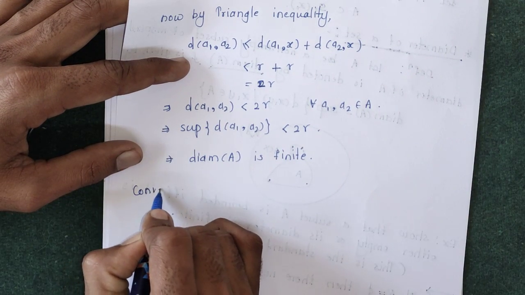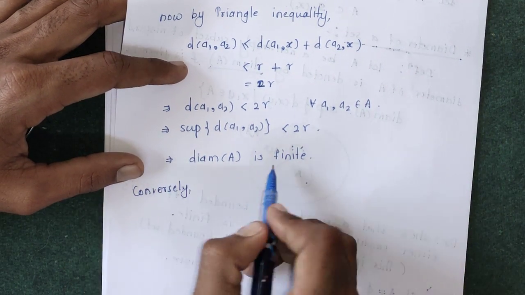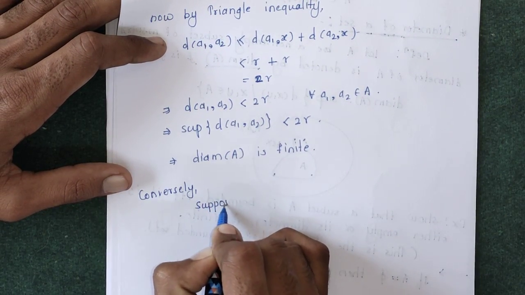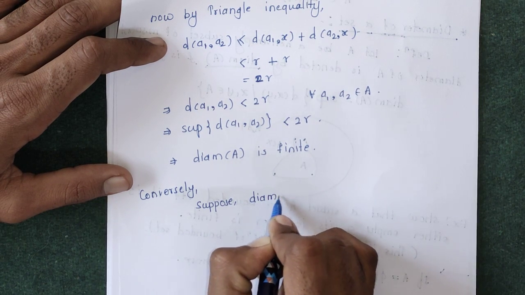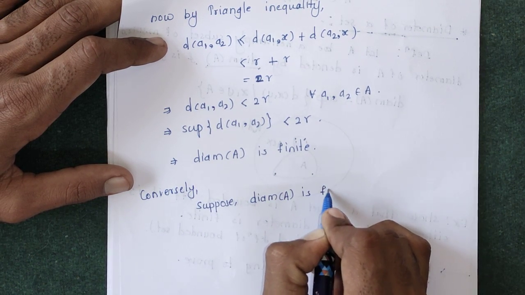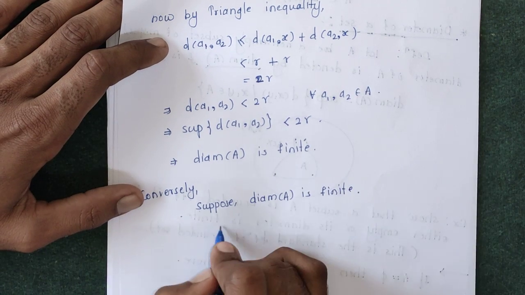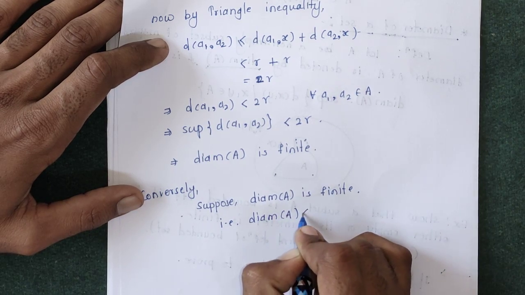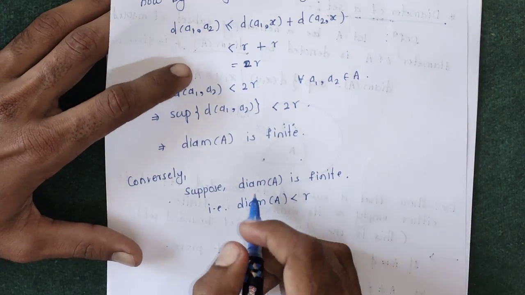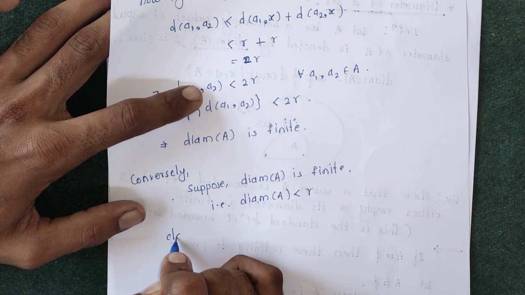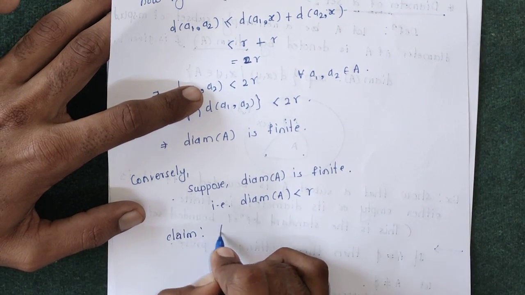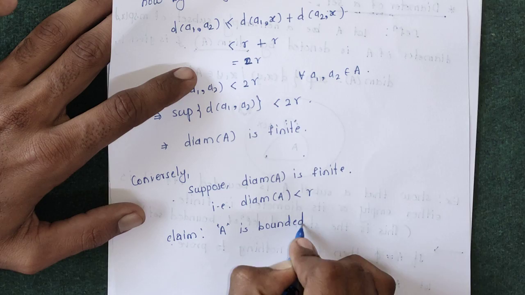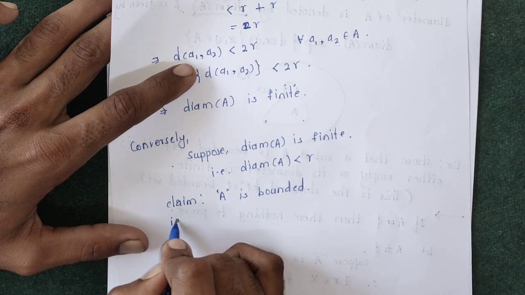Now conversely, we will suppose the diameter of A is finite. Conversely, suppose the diameter of A is finite, that is, the diameter of A is less than some number, suppose r. Now our claim is A is bounded. That is, we have to show that A is bounded.